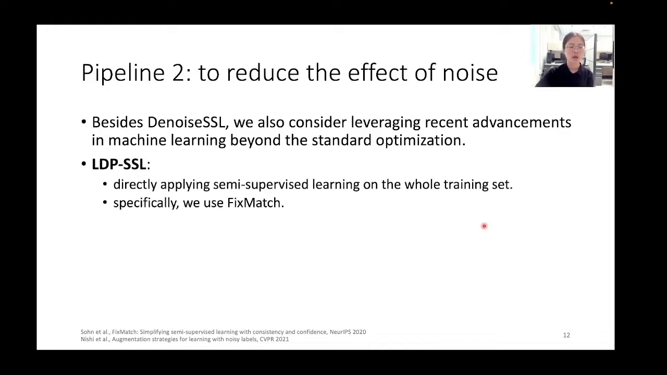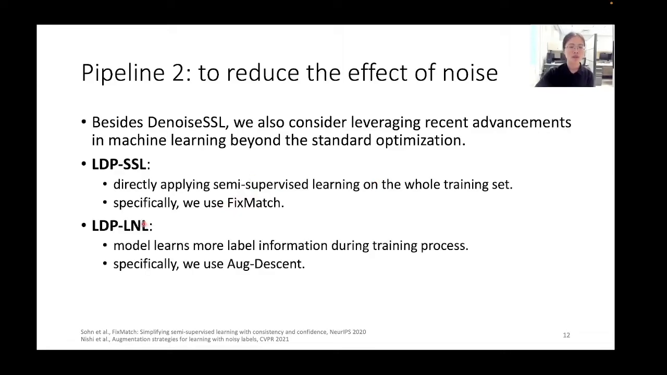We consider LDP-SSL, which directly applies semi-supervised learning on the whole training set. Specifically, we will use FixMatch. We also consider LDP-NL, which will use techniques from learning with noisy labels. This is because the model learners can learn more label information during the training process, and the learning with noisy label techniques can leverage such label information. Specifically, we will use Aug-Descent.